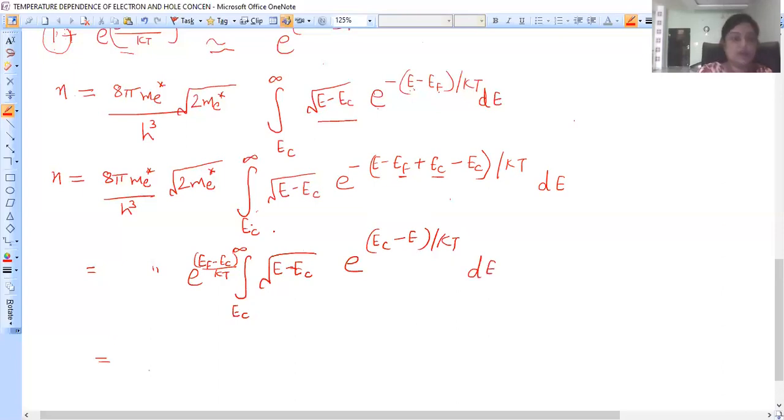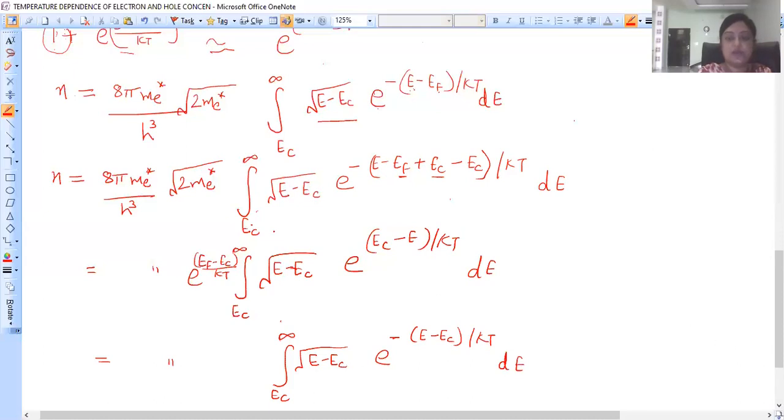Now keeping the whole constant outside, within the integral we have Ec to infinity, E minus Ec square root, or I can write it as minus of, taking negative outside, E minus Ec. So you can see that here you get the same term in the exponential as well as in the square root.